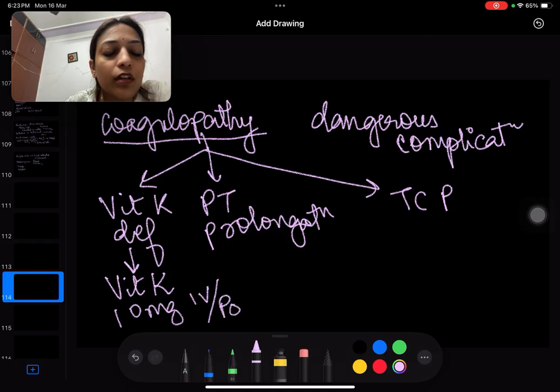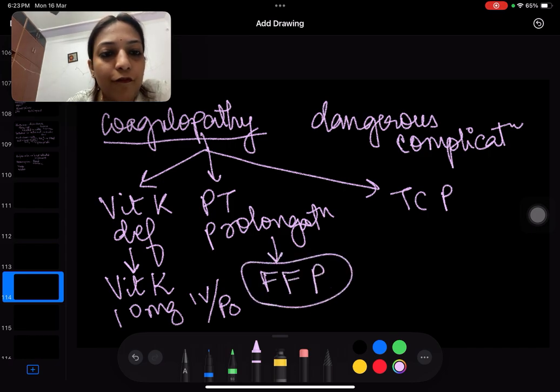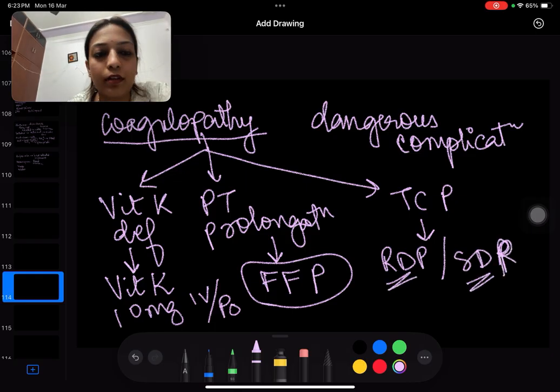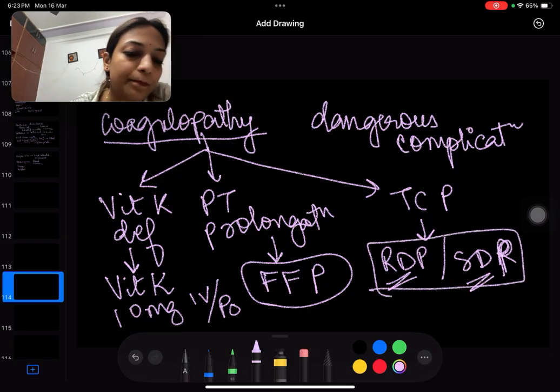Whenever there is prothrombin time prolongation, we give fresh frozen plasma, FFP. And whenever there is thrombocytopenia, we need to give either RDP or SDP. RDP is random donor, SDP is single donor, right? So whenever there is thrombocytopenia, we need to treat it with platelets.